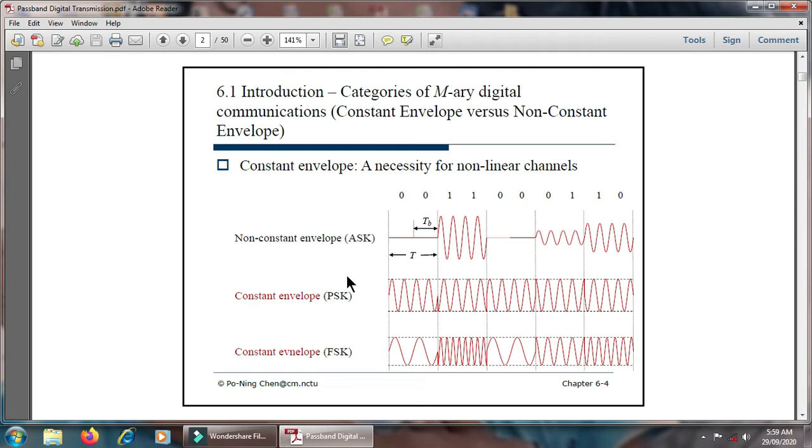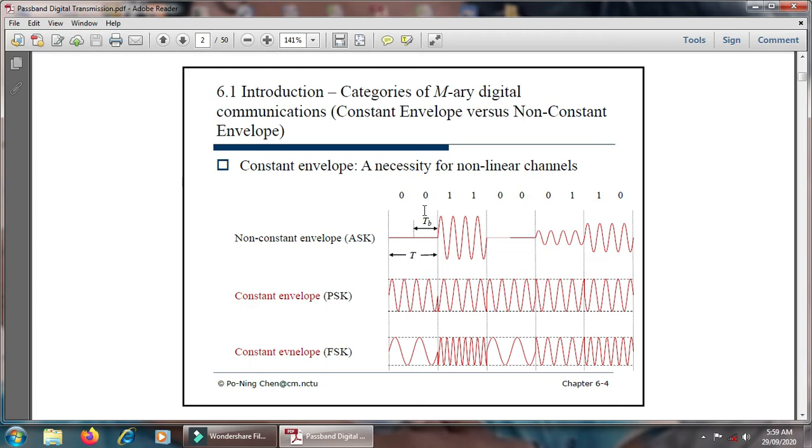But in case of amplitude shift keying, the constant envelope is not applicable, because during digital data transmission from 0 to 1 or 1 to 0, its amplitude level changes.